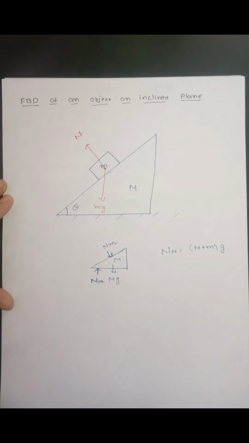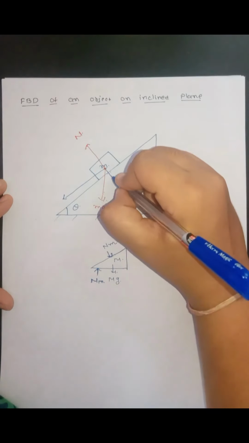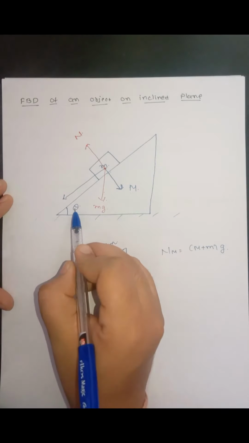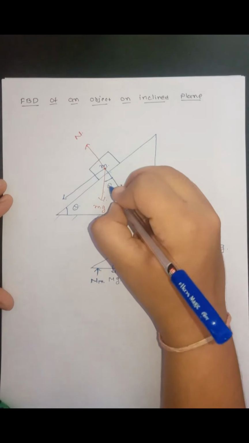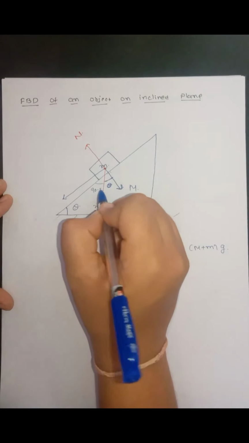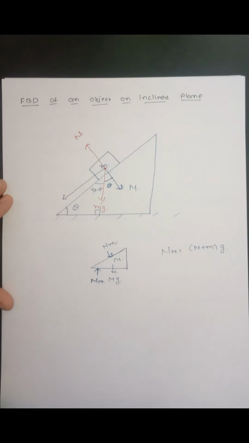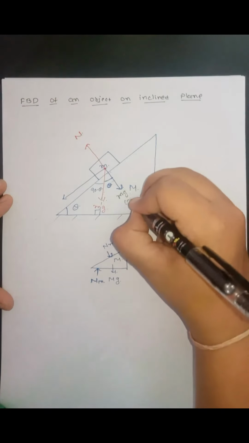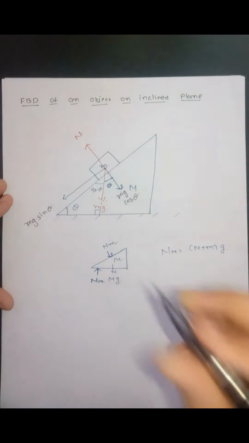One is along the surface in this direction and one will be perpendicular to the surface in this direction. If this angle with horizontal is theta, then this angle with vertical will also be theta, because this will be 90 degrees, this will be 90 minus theta, so this angle will be theta. So this component will be mg cos theta, and this component will be mg sin theta.